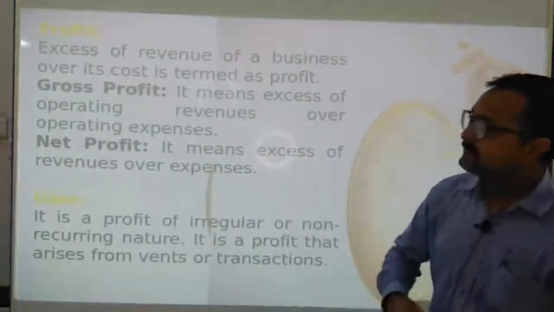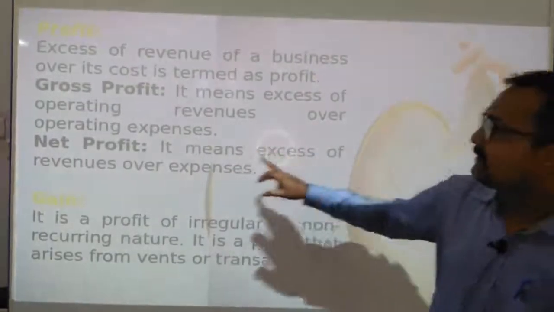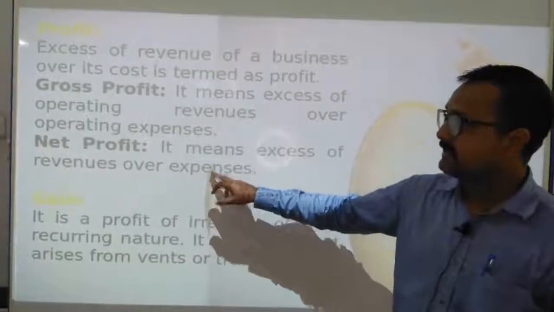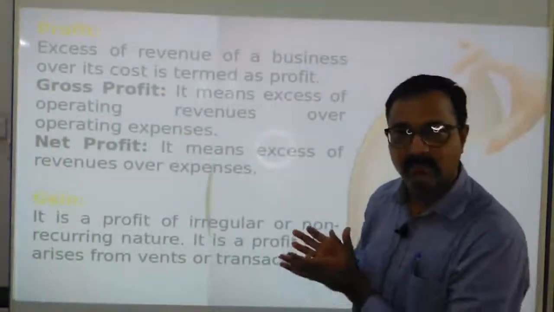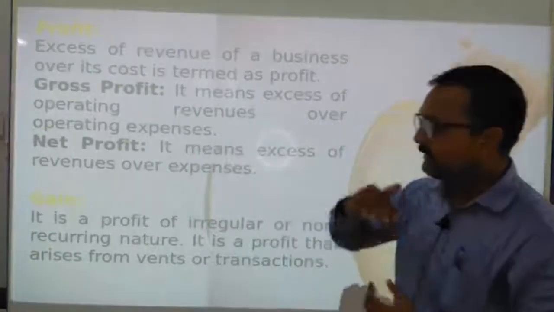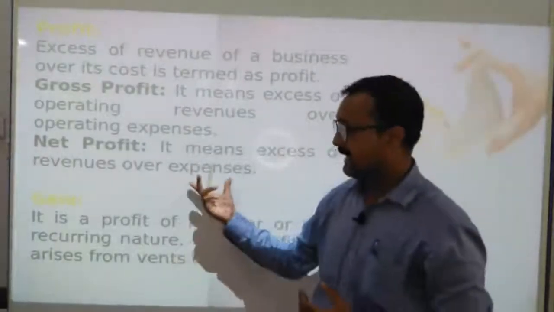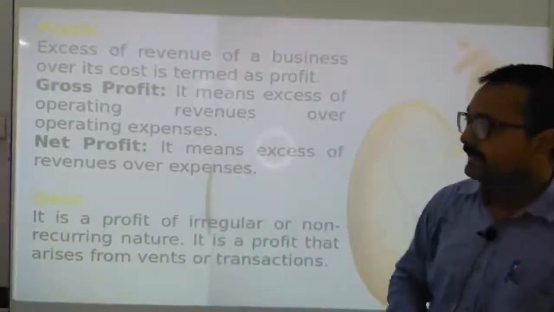After that we have net profit. So what is net profit? It means excess of revenues over expenditures. In the net profit we have to take all the revenues from various resources, wherever the money came from, that is our income, that is our total revenue, and we have to subtract total expenses, total expenditures. That is net profit.